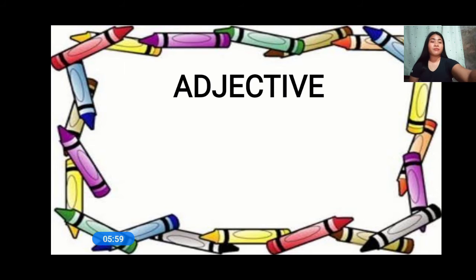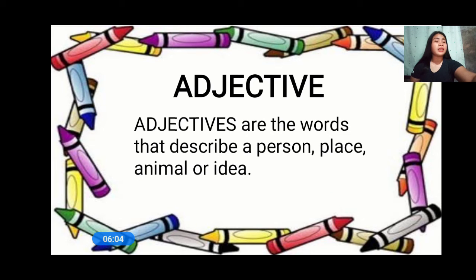Okay, so adjectives, everyone. Are you ready to listen? Very good. So adjectives. When we say adjectives, these are the words that describe a person, place, animal, or idea. So what is the word that describes a person, place, animal, or idea? Adjectives. What is adjectives, everyone? Words that describe a person, place, animal, or idea. So if the word describes, meaning that word is an adjective. Remember that adjective describes a noun or pronoun.